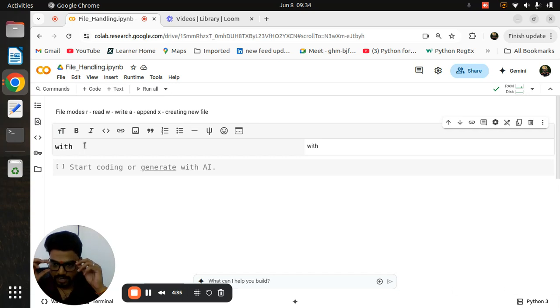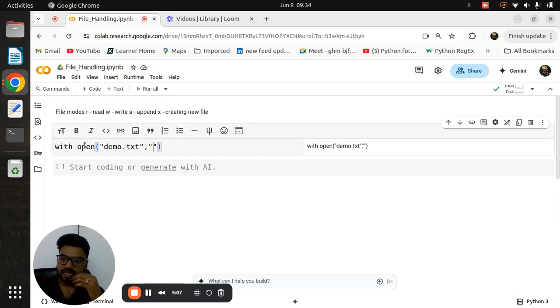So related to file handling also, we need to first use the with keyword. After that, we need to write an open function. Why is it a function? Because the round bracket is coming, right? So first simple, with keyword, open function name. Inside that, in double quotes, we need to write a file name with extension. Extension is totally optional, but generally we need to follow the extension, because we can easily understand what exactly the file is. After that the file mode, this is also in double quotes only.